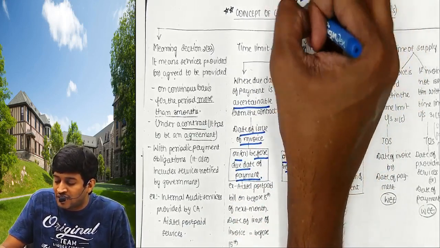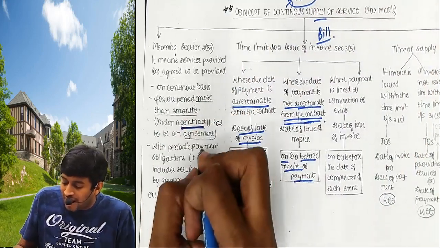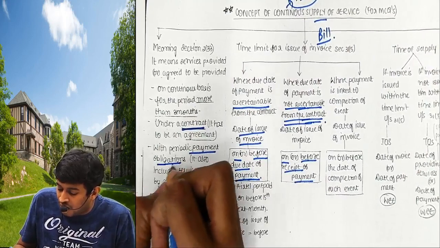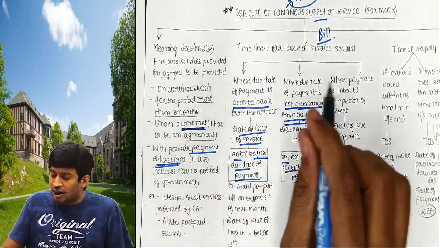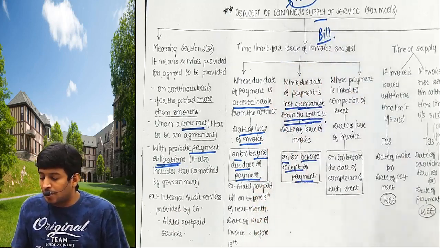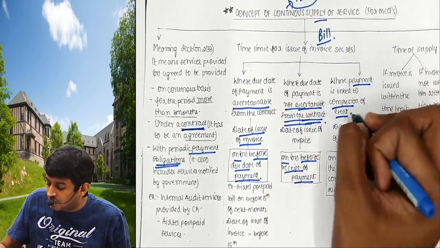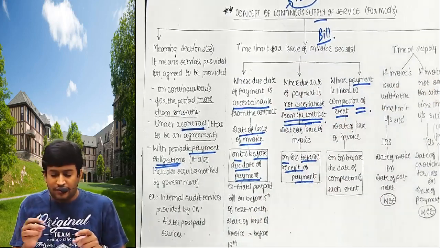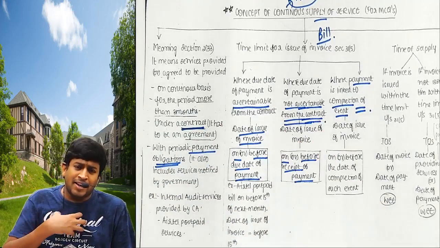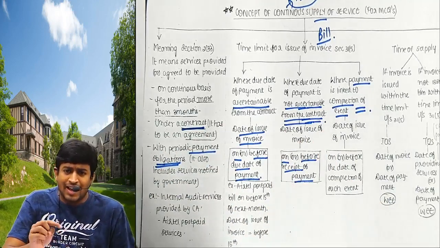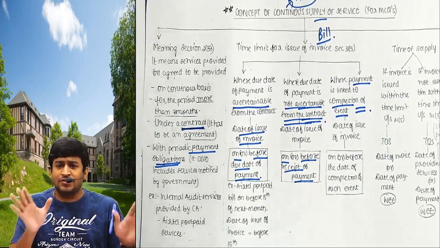If you are providing services for more than 3 months under a contract, and you are giving bill on periodic installments, that is called continuous supply of service. Where the payment is linked to completion of event. Bole to, I am an event manager, I have to handle your marriage and you are having functions for 6 months.